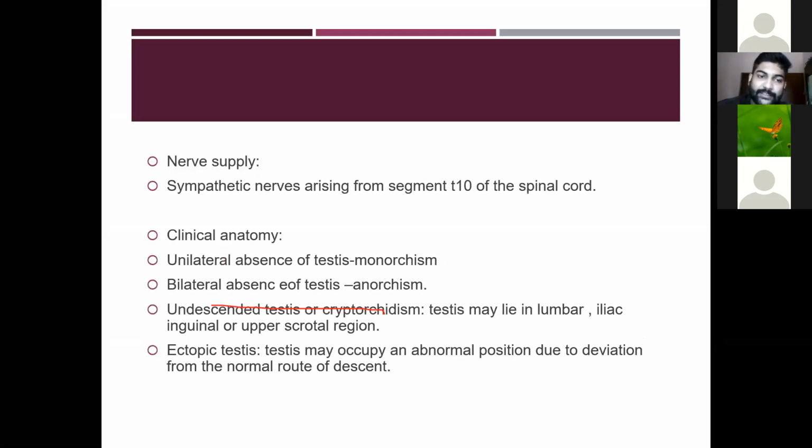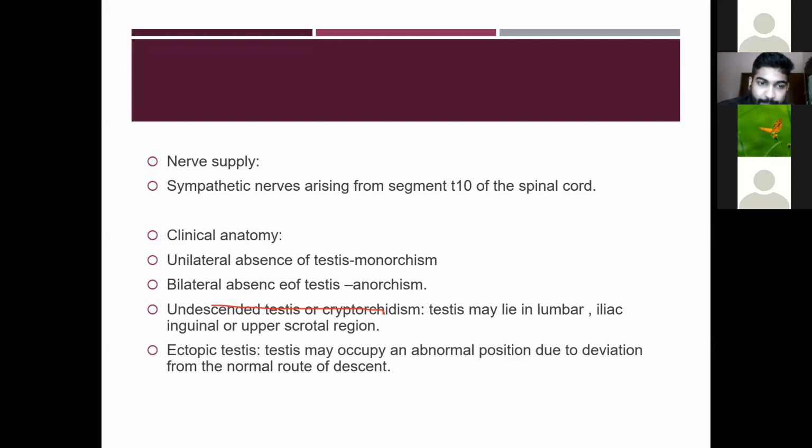Then the nerve supply. The sympathetic nerves arise from the segment T10, the 10th thoracic segment of the spinal cord.